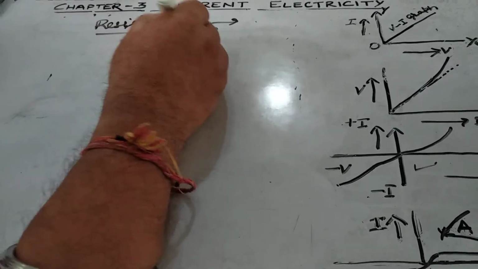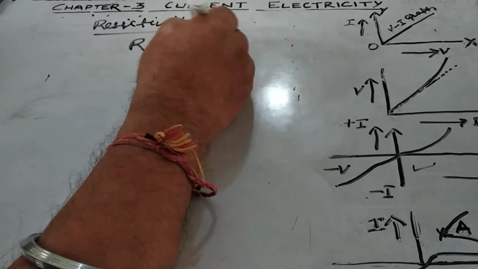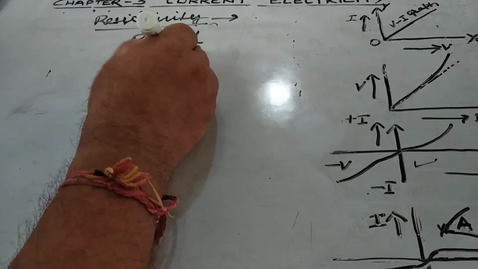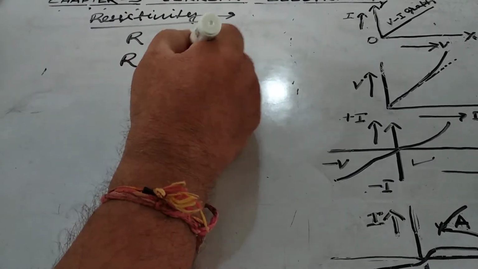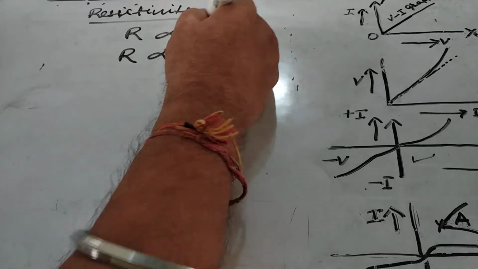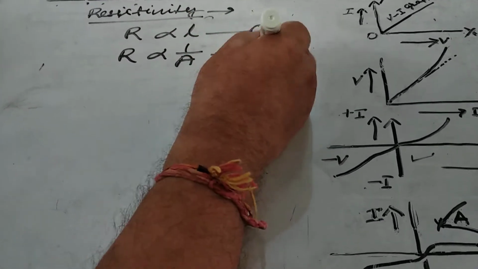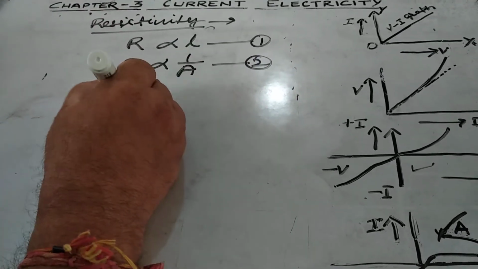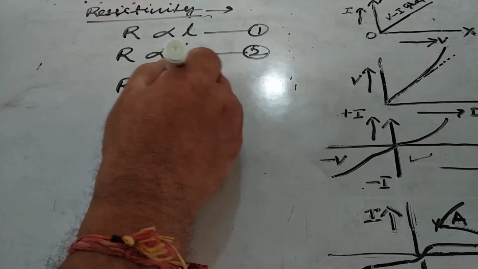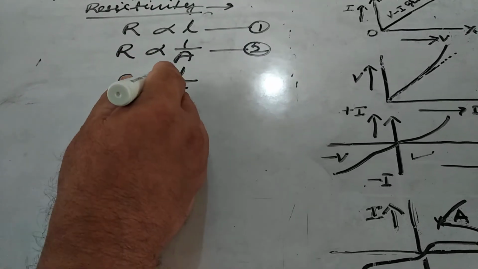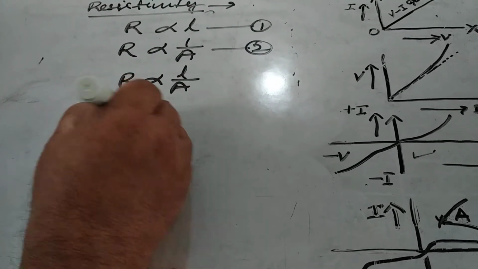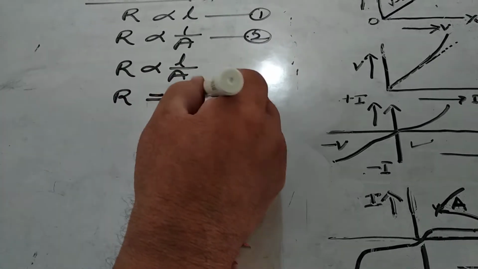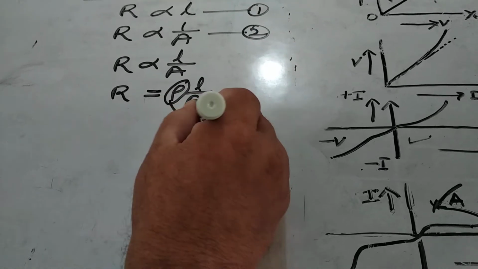Resistance R is directly proportional to the length of the conductor, and resistance R is inversely proportional to the area of cross section of the conductor. This is equation 1 and this is equation 2, and on combining these equations we get R is proportional to L upon A, and when we remove the sign of proportionality with a constant, we get R is equal to rho L upon A, and this rho is the resistivity.